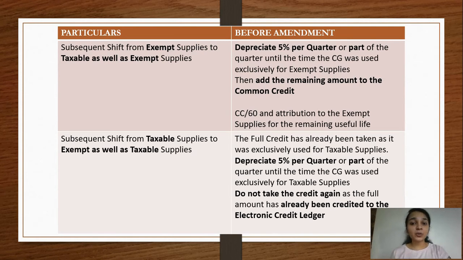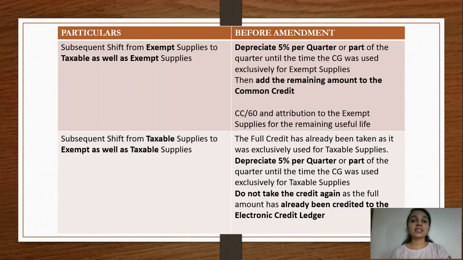Why are we depreciating it? Because we have already utilized that capital good for 3 months, and for those 3 months we are not eligible to claim any input tax. Because of which we will have to subtract that portion, because you cannot take the total credit of 1,20,000 now and use the credit over the remaining useful life of the asset, because that would be wrong.